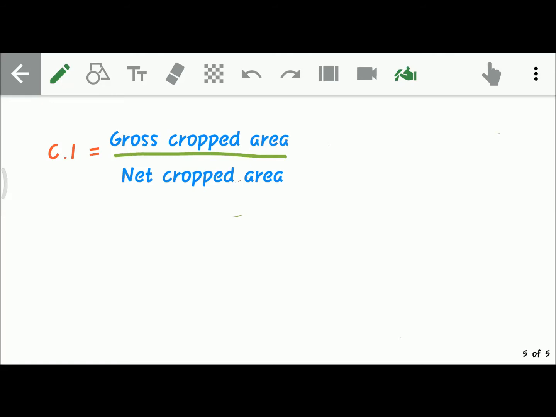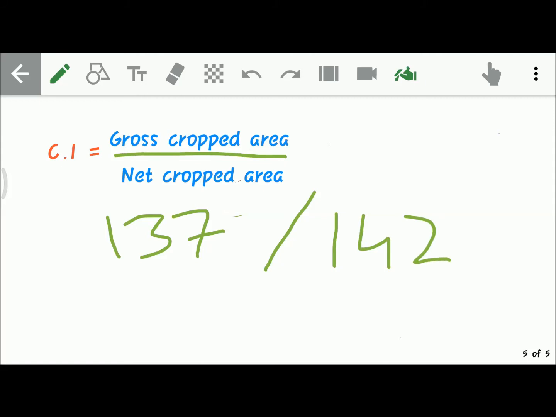Okay, friends, let's begin this session with the first question. What is the cropping intensity of India? Some of you say it is 137 and some of you say it is 142. Which one is correct, friends?